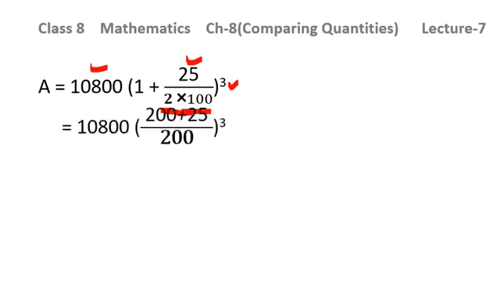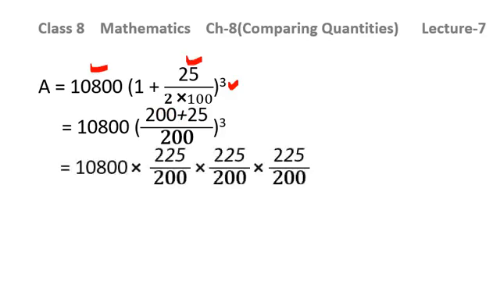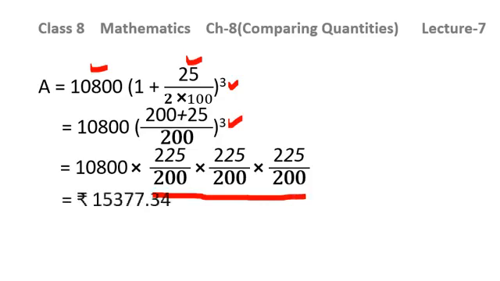Now you are supposed to solve the bracket. After solving the bracket, you will be getting 200 plus 25 over 200 raised to the power 3. Then as the power of this number is 3, so this number will be written 3 times. So you will be writing 225 over 200 3 times because the power is given to you as 3. And then after solving, you will be getting the result as 15,377 decimal 34. This will be your amount.